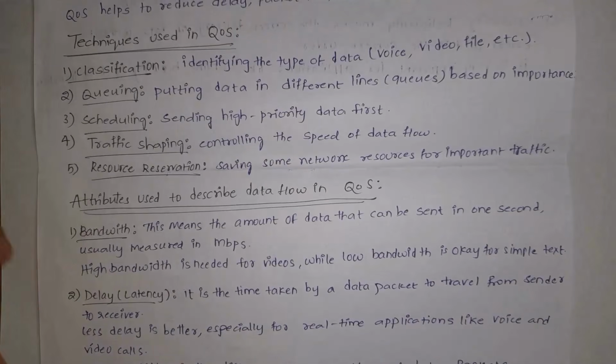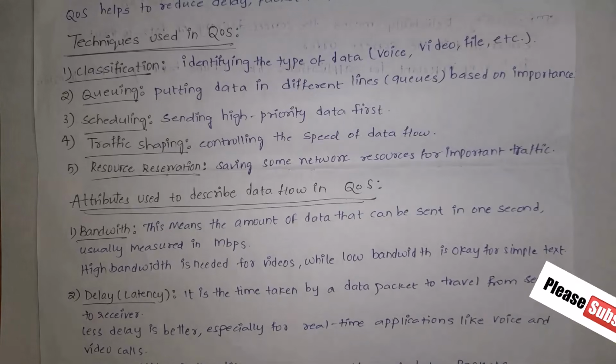And first one is classification. Guys, we need to classify our data, like separating voice calls, video files, audio files, etc. And second one is queuing. Queuing is nothing but arranging data based on priority. For example, let us say there are so many people sending data. The data contains voice calls, video calls, important files, etc. Then at first we need to place important files in the queue and then voice calls and then videos. So we need to arrange data based on priority. This is the meaning of queuing.